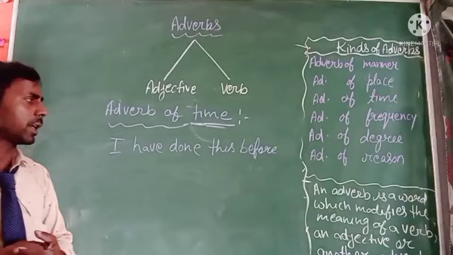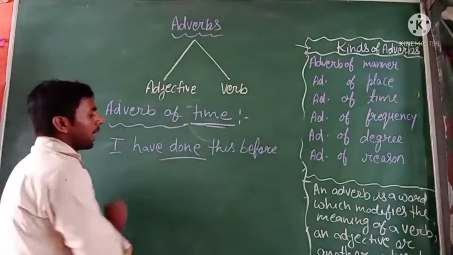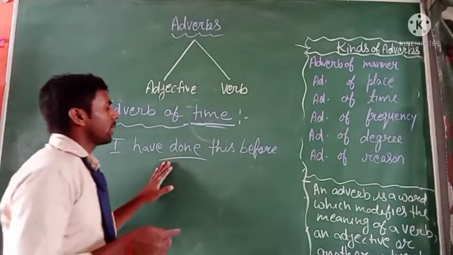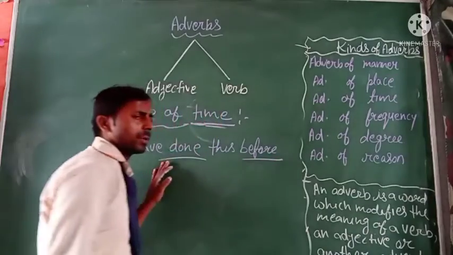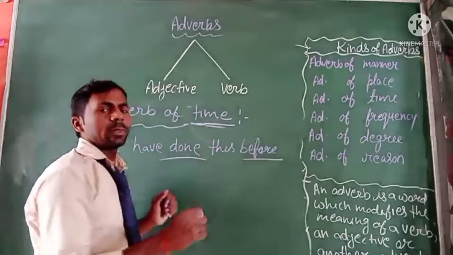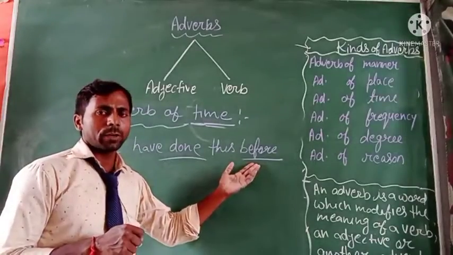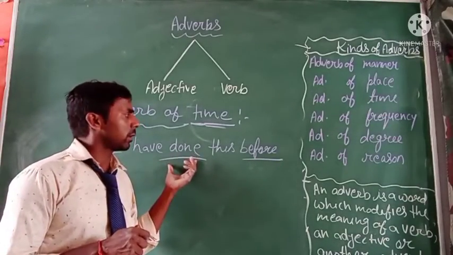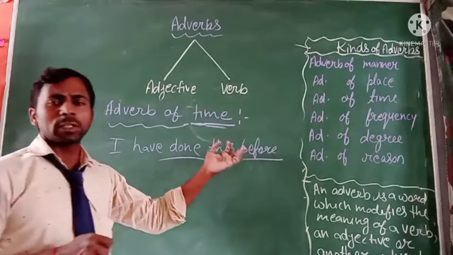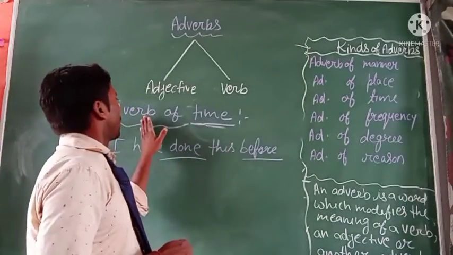So in this sentence you have to know that the word done is an action word, and when it will be complete, it will be complete before. So the word before will be the adverb. What kind of adverb? It expresses the time when the work was done, the work done before. So this word before expresses a time, and then we can say that it is an adverb of time.